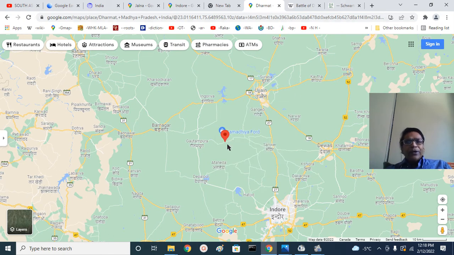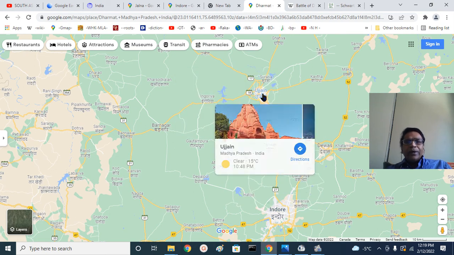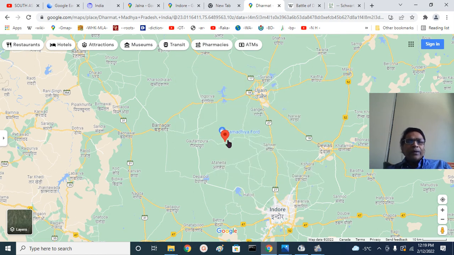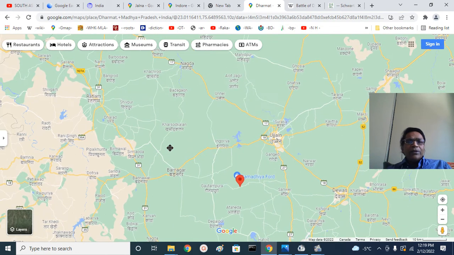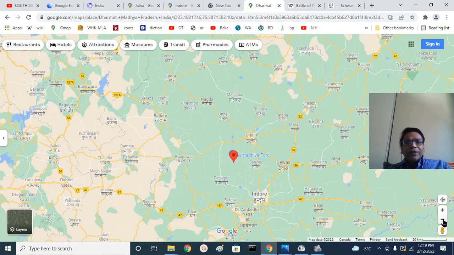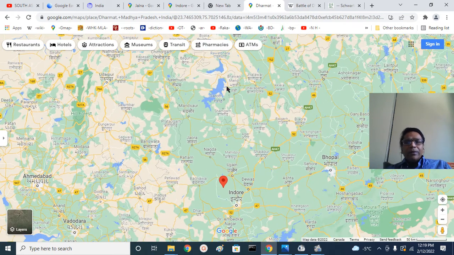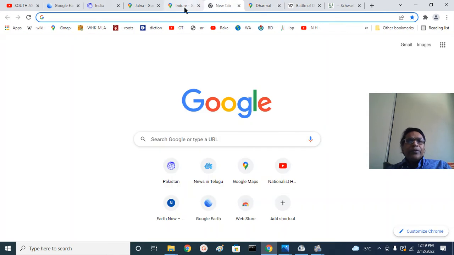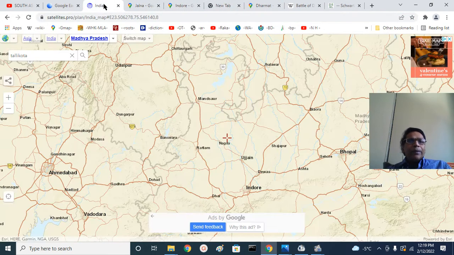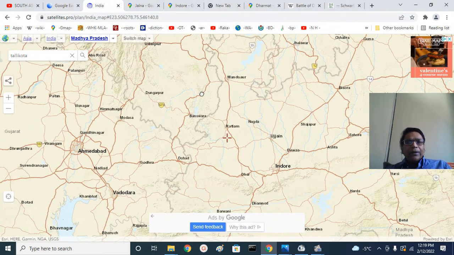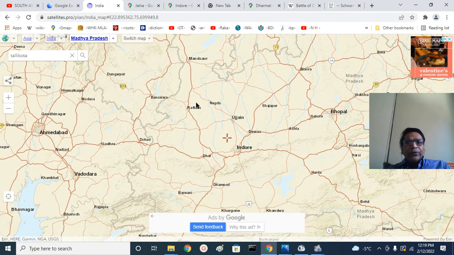So this is Ujjain, and Dharmat here is near Indore or Ujjain. This is the Sipra River, the Gambhir River here, and this is the Chambal River. Overall, you can see where Dharmat is.